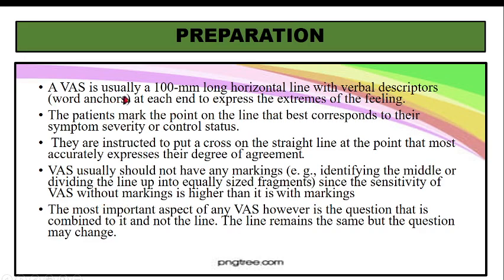Now, how to make it? It is usually 100 millimeter. 100 millimeter means 10 centimeter. Why? Because 1 centimeter is 10 millimeter, so 100 millimeter divided by 10 will be 10 centimeter. So this is usually a 100 millimeter long horizontal line. Horizontal can be vertical, but usually it is a horizontal line. Horizontal means straight, I hope you understand. Vertical means like poles, from top to bottom, that is vertical. A straight line across is horizontal, okay.